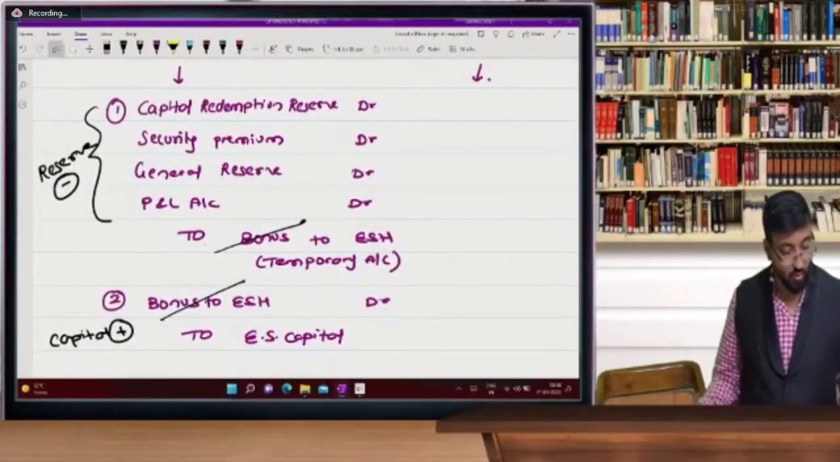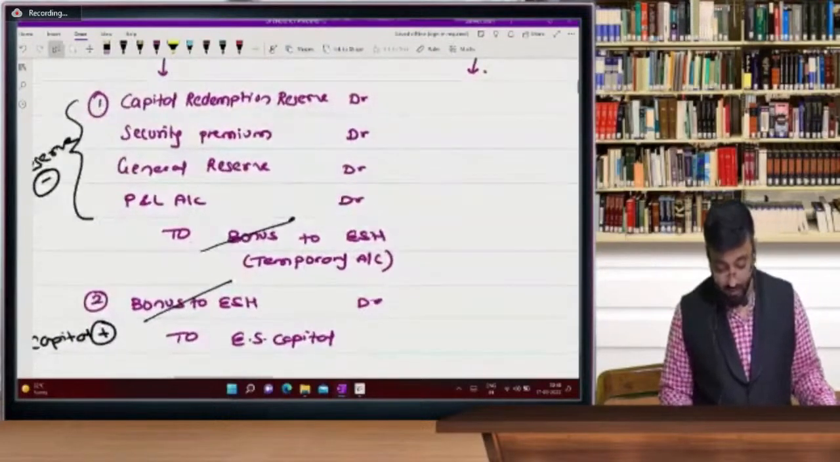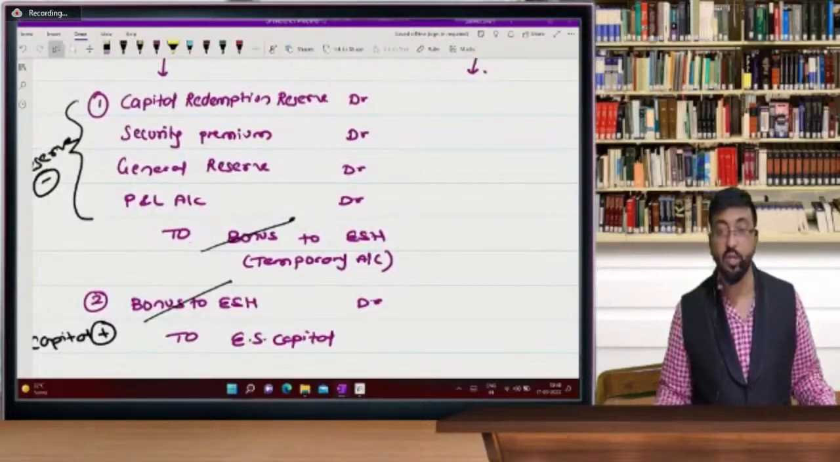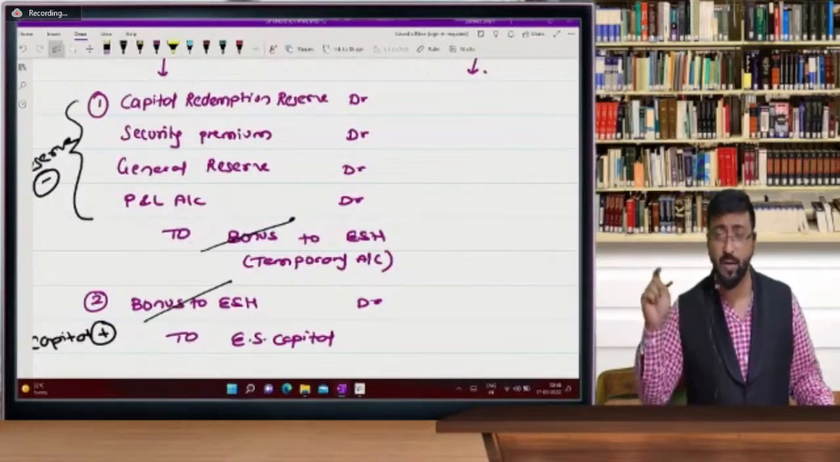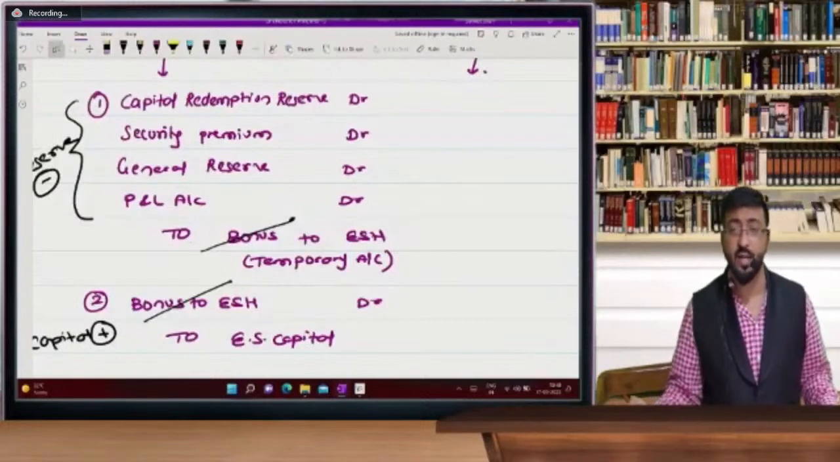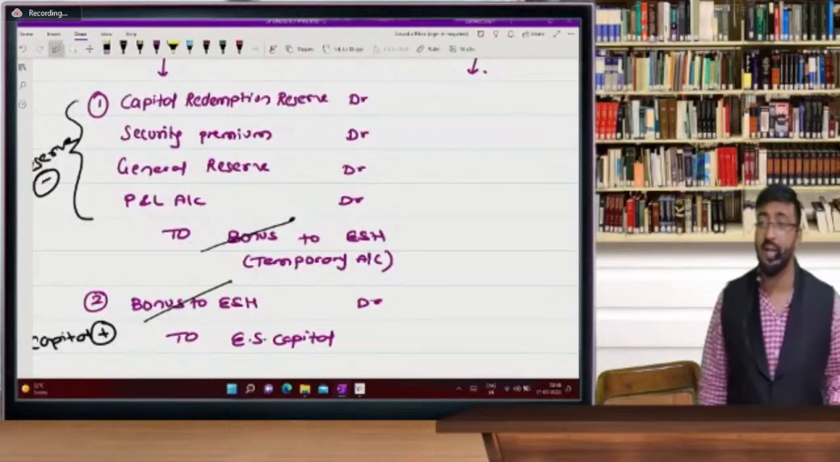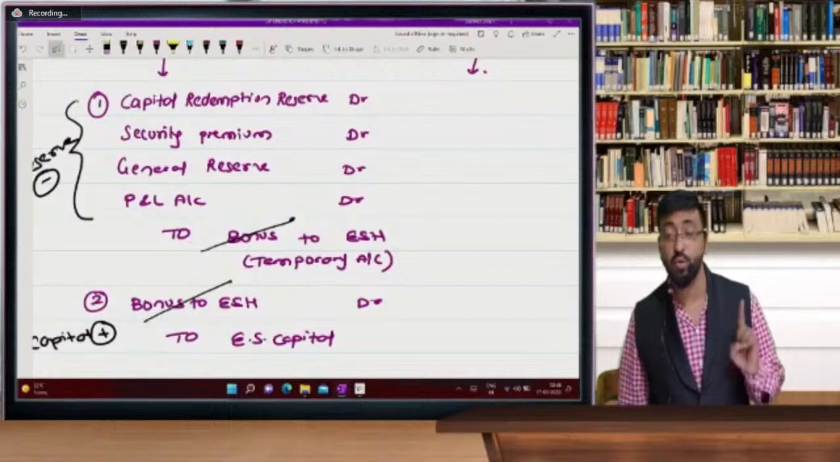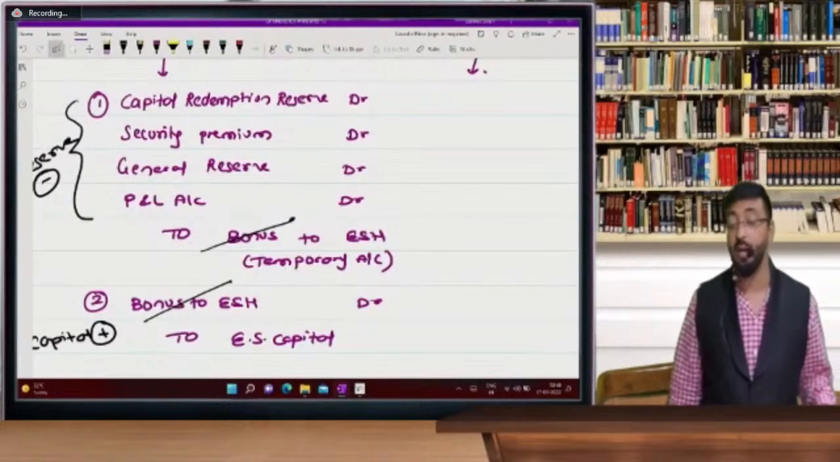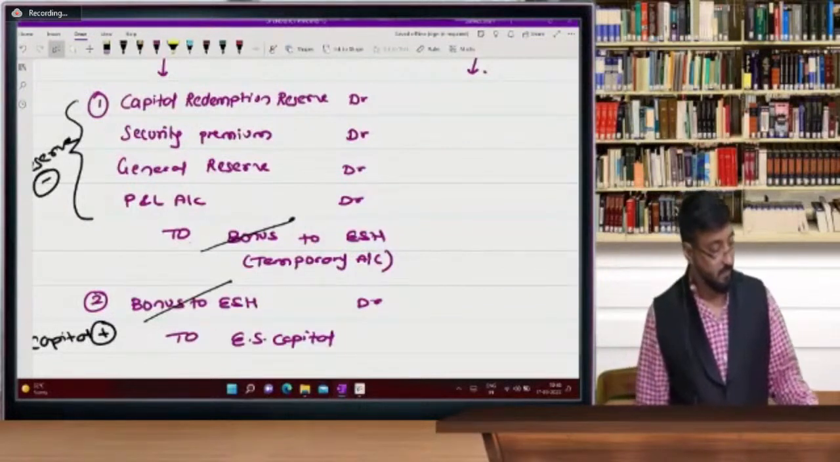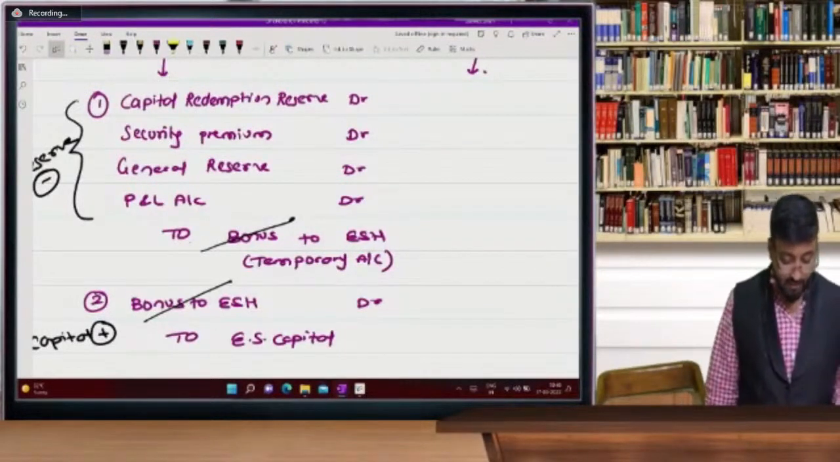Okay, chalo. So capital redemption reserve, security premium account debit, general reserve account debit, P&L account debit to bonus to equity shareholder, bonus to equity shareholder account debit to equity share capital. Please write down these entries and tell me in the comment section. Every one of you has to type it in the comment section and remember these entries. Everyone has to write it in the comment section on Board of Studies app. Type it fast. Chalo, fast, everyone.